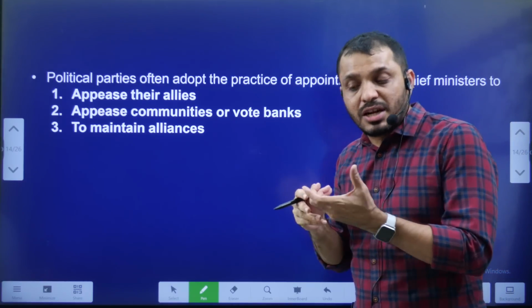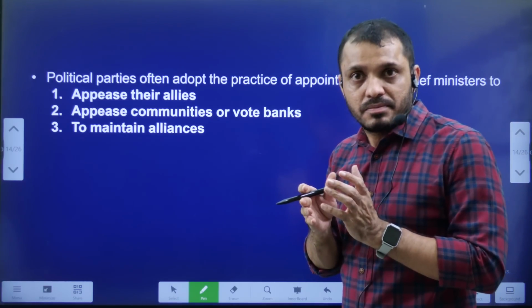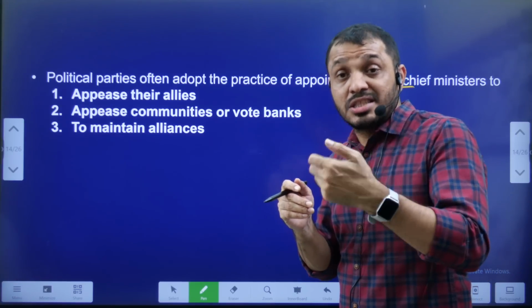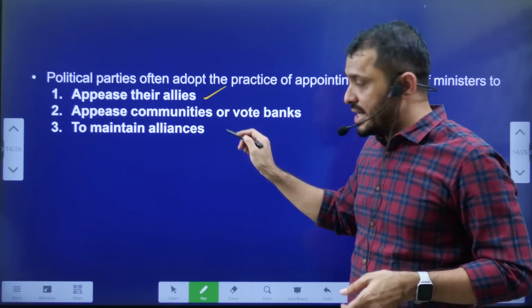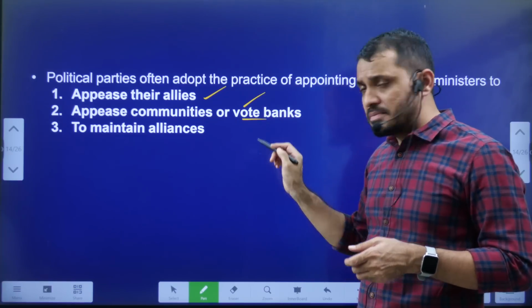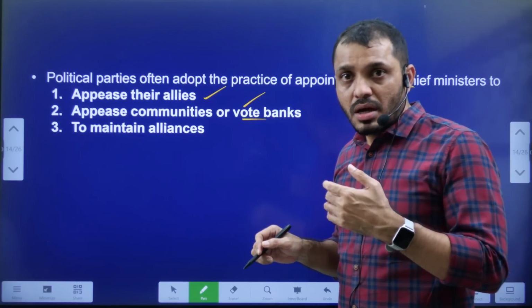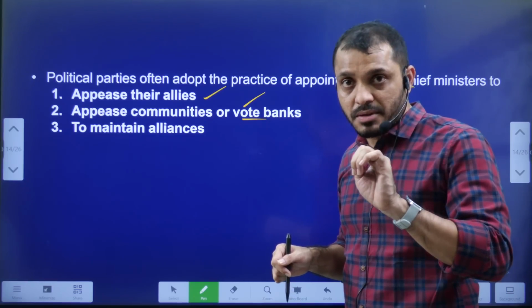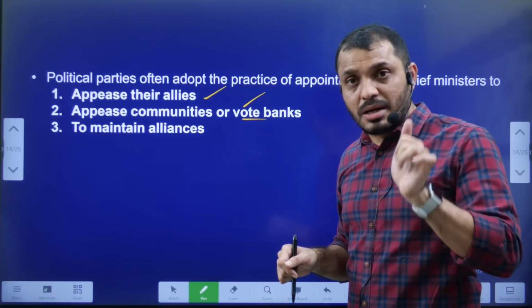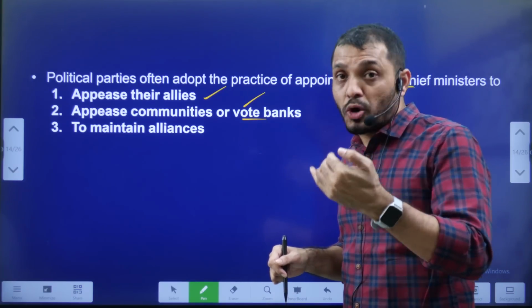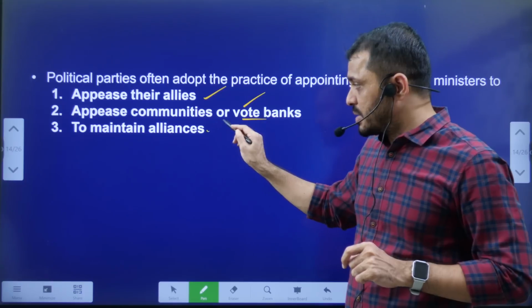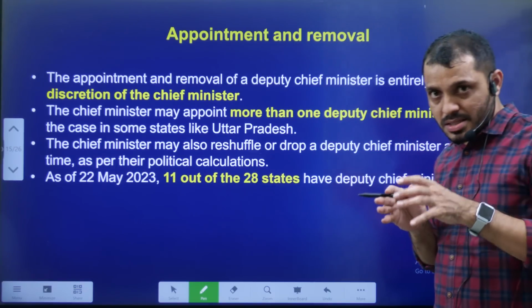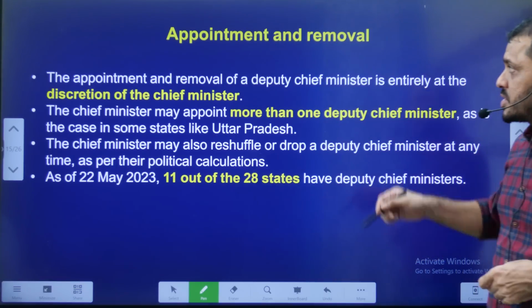For example, if the government is formed with a coalition of parties, then the ruling party may offer this Deputy Chief Minister post to their allies, their friends, so that they can calm down. Or else, sometimes, for example, Andhra Pradesh. In Andhra Pradesh, 5 Deputy Chief Ministers are there, each representing 1 community. That means vote bank politics also, Deputy Chief Minister can be possible. So these are the possibilities regarding giving this Deputy Chief Minister post.